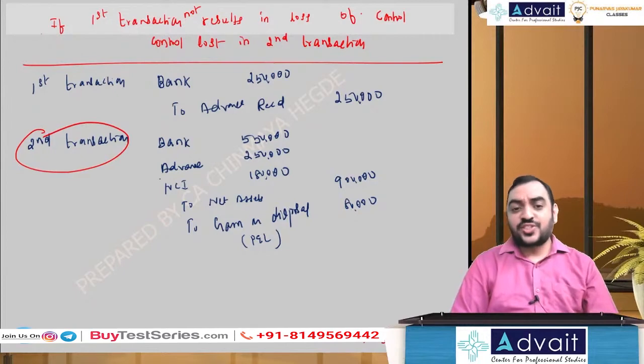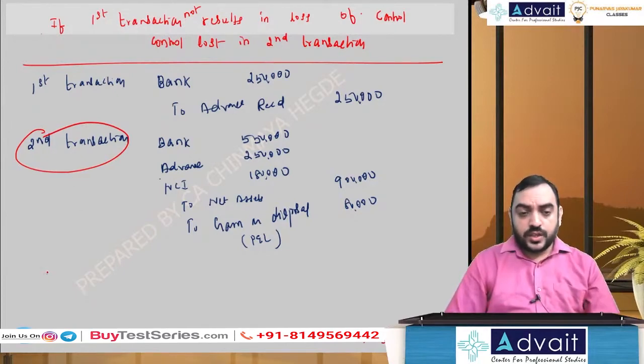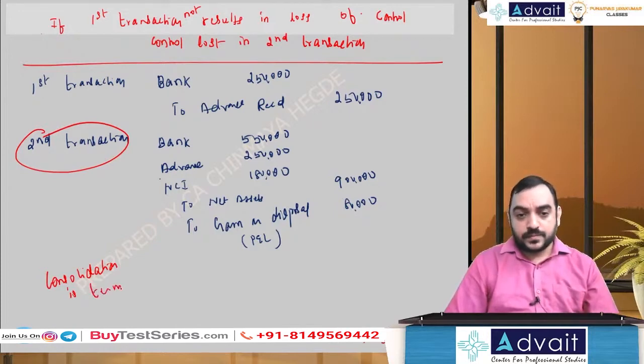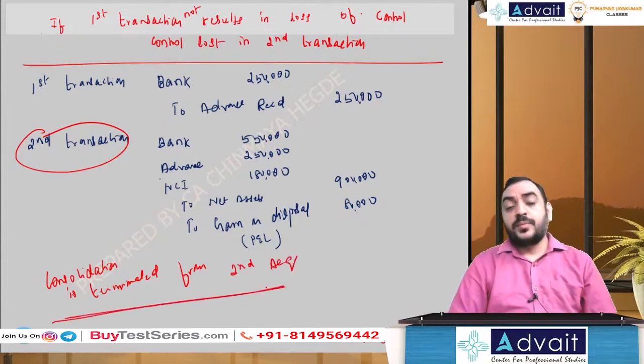How is it on the first transaction? So one more point I should have added here. Consolidation is derecognized or stopped or terminated from the second acquisition here because control is lost in the second acquisition. Consolidation is terminated from the second acquisition.